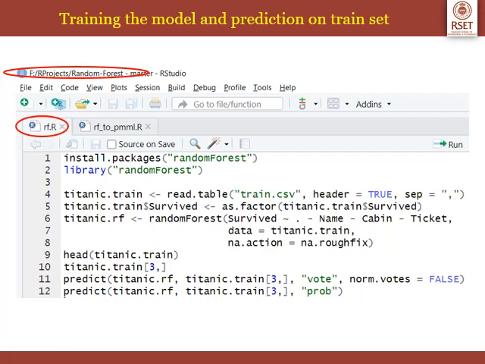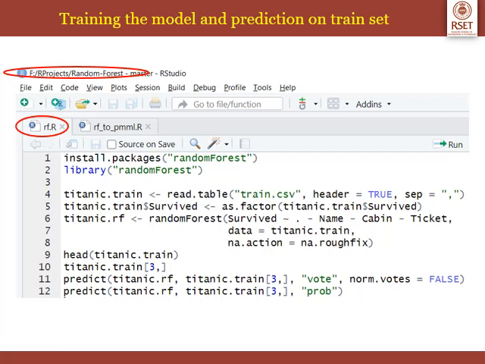Next, after I already have train.csv in this project, I'm loading it into a data frame called titanic.train. In titanic.train, in the data frame, we have a column called survived, which shows whether the corresponding passenger has survived or not. If he has survived, we'll give the value 1. If not, value will be 0.